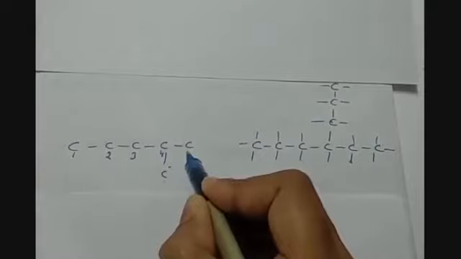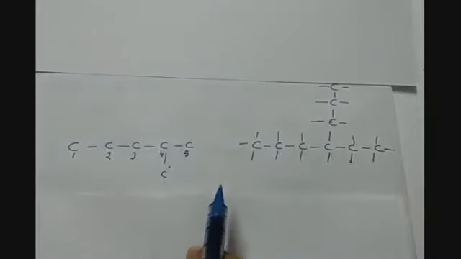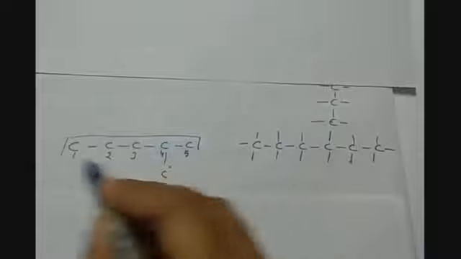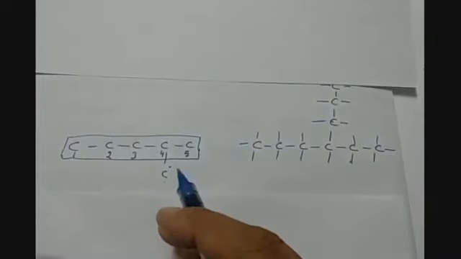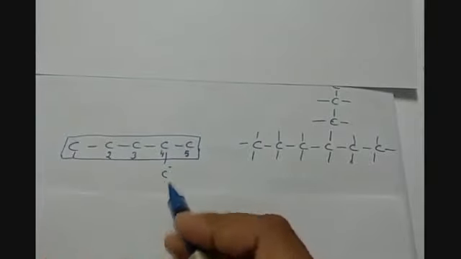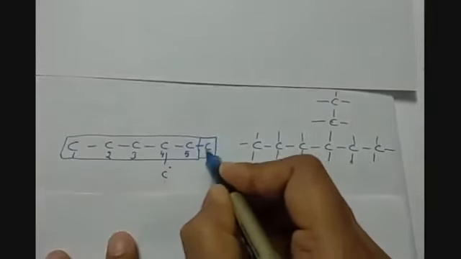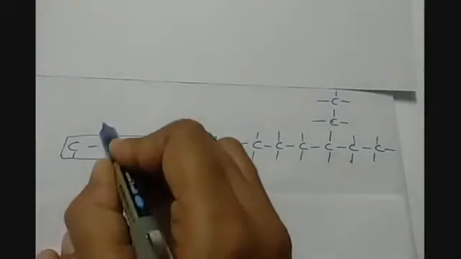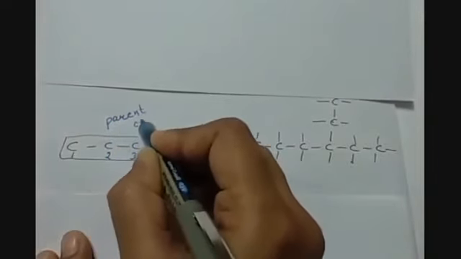And if we take this as 5, then this is also 5 in number. So we can take any one of them, but we will prefer the straight chain. So this chain has the maximum number of carbons. Suppose we have one more carbon here, and it will be given the number 6. So this will be called the word root, or we can say the parent carbon chain.